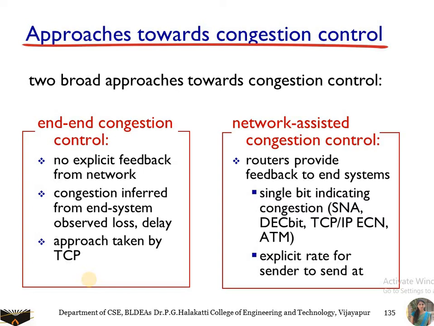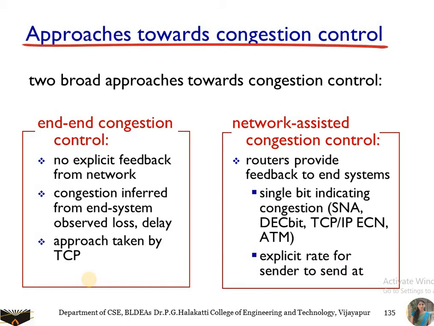And congestion control mechanisms refer to the mechanisms or techniques that can either prevent the congestion before it happens or remove the congestion after it has happened. So there are two congestion control mechanisms. The first one we call open loop and the second one we call closed loop. Open loop mechanisms are used to prevent the congestion before it happens, and closed loop mechanisms are going to remove the congestion after it has happened.